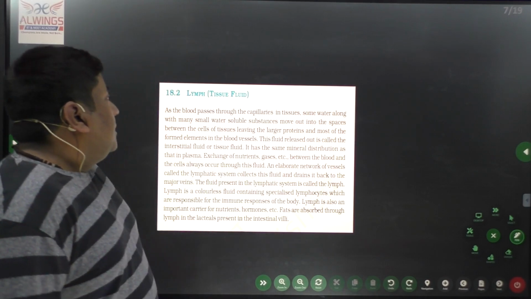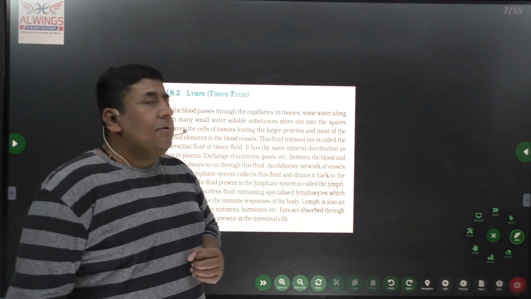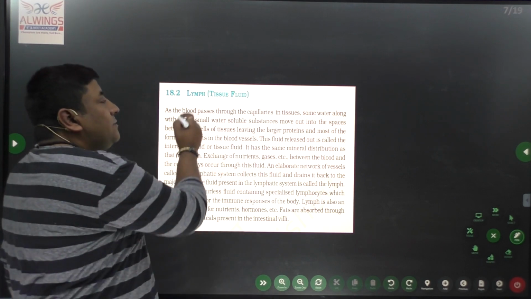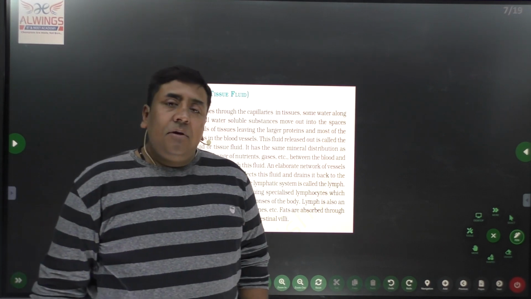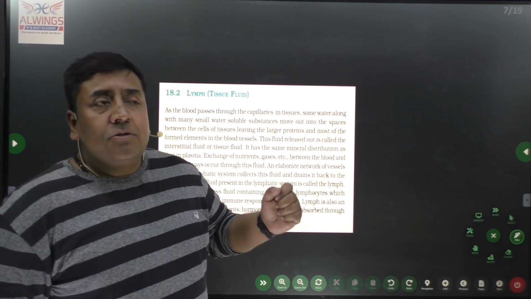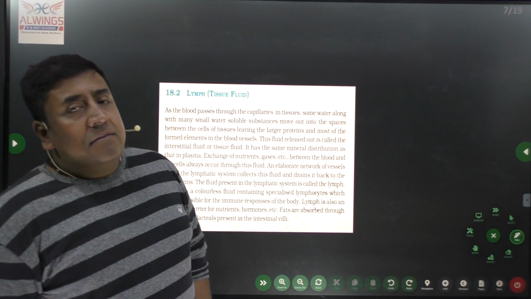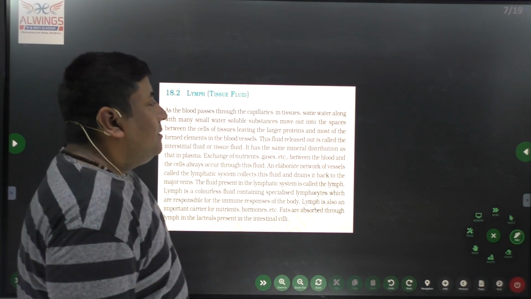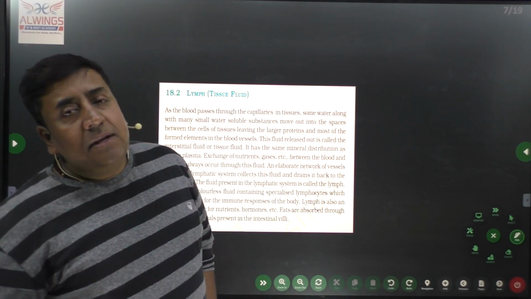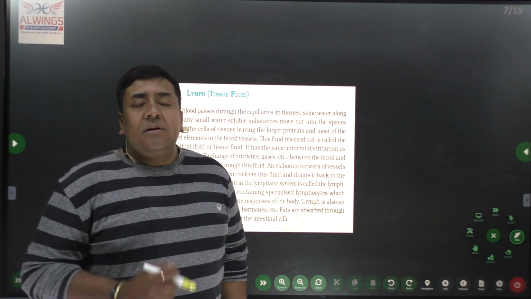Hello students. Now in this class we are going to discuss the lymph. Lymph is the second body fluid, which has equal importance as blood. As we discussed in the last class, lymph is colorless. It flows through the lymph vessels, which run along with blood vessels. What is the function of lymph? Lymph helps in purification or filtration of blood, so that all excretory materials and toxic materials can be removed from the blood itself.